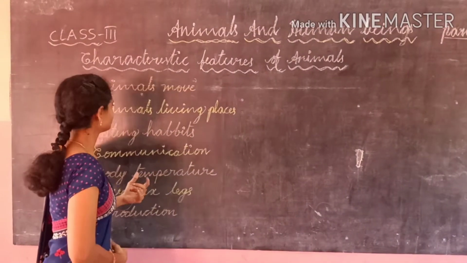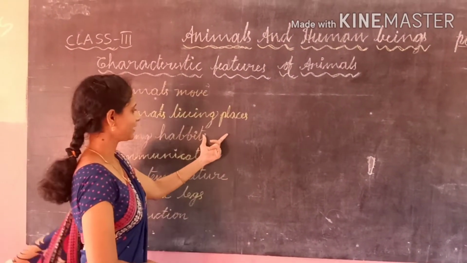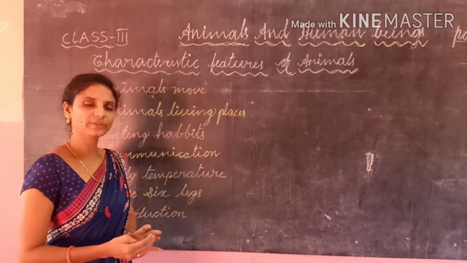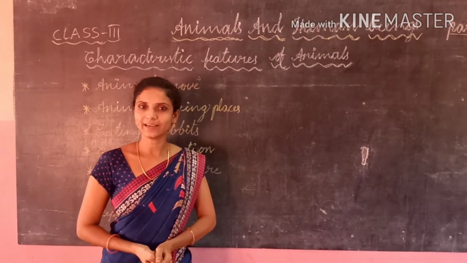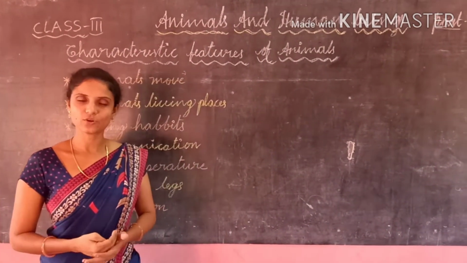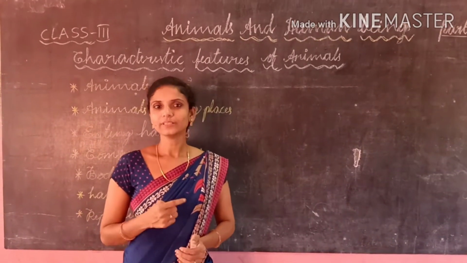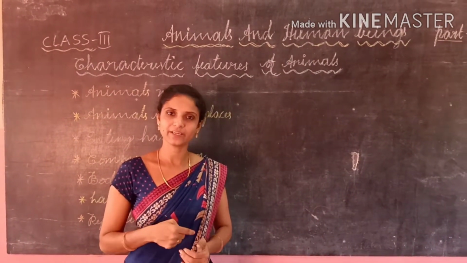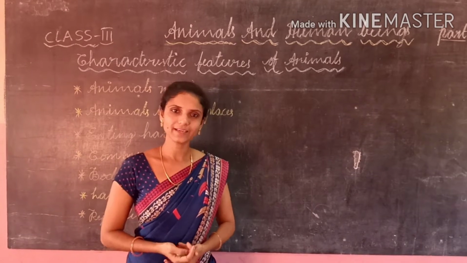And next one, eating habits of the animals. In the last lesson we learned that based on the eating habits, all animals are divided into three types. What are they?